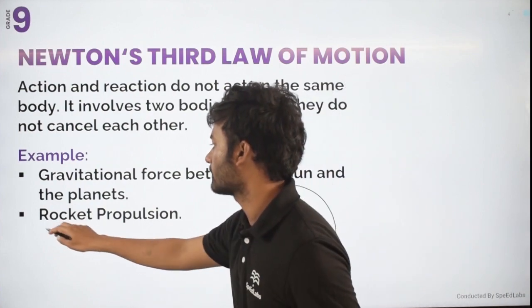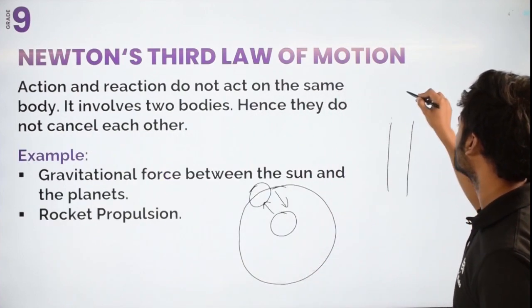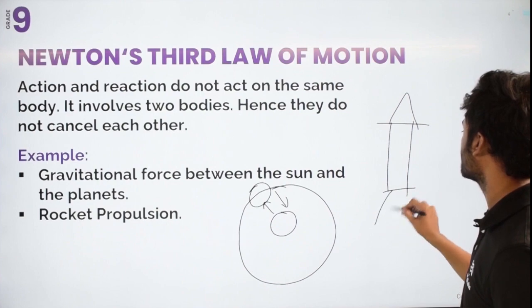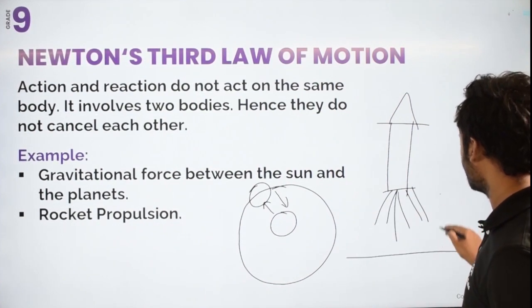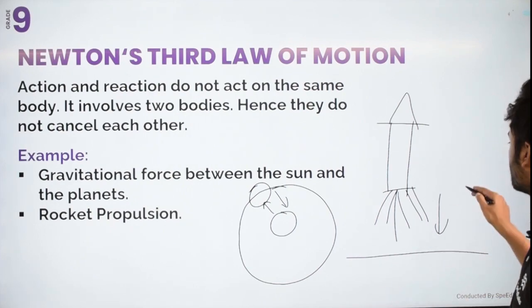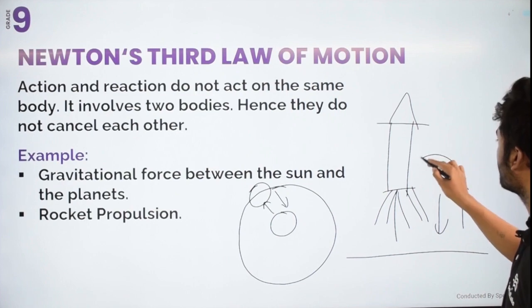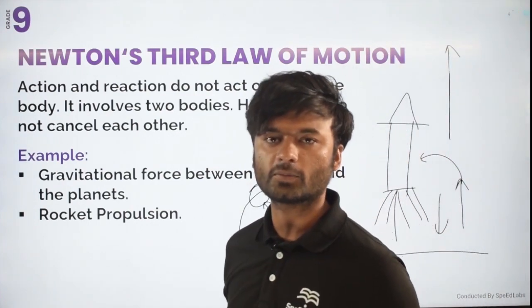Similarly, there is rocket propulsion. When a rocket goes into space, the gases it emits exert force in the downward direction. So an equal and opposite reaction is generated in the upward direction. Hence it gets a velocity and moves in the forward direction. This is how a rocket propels.